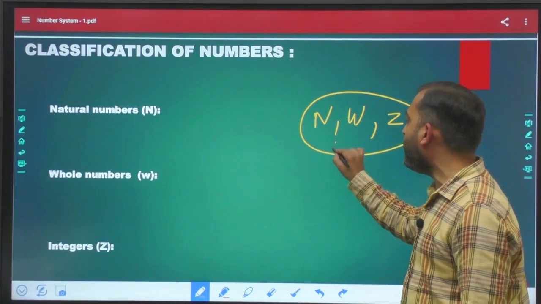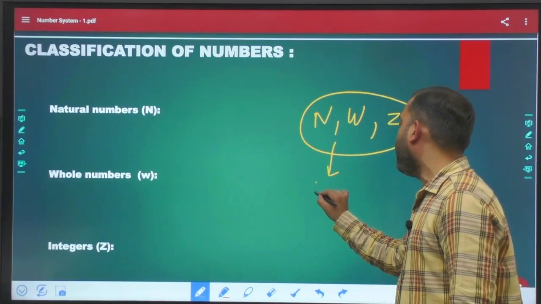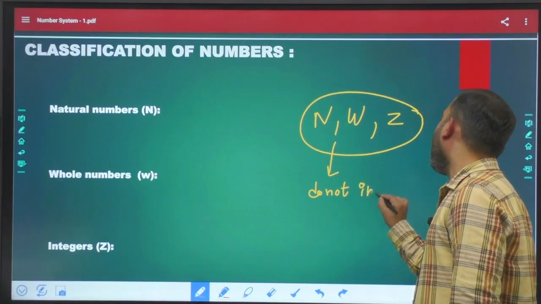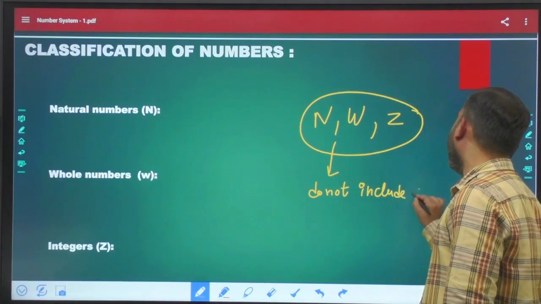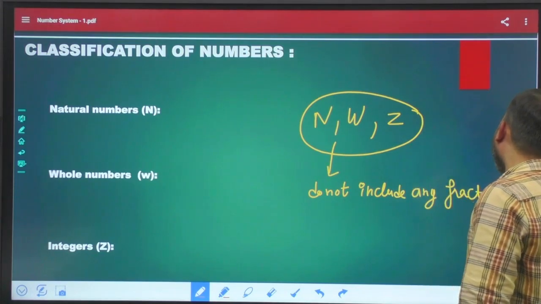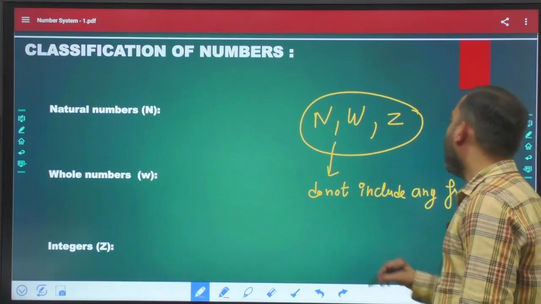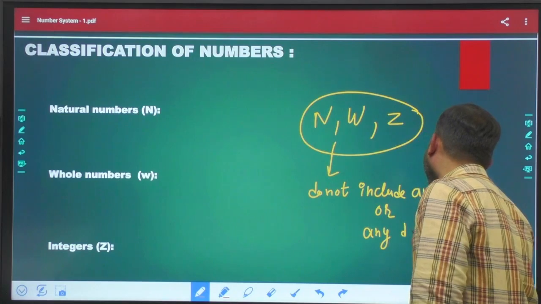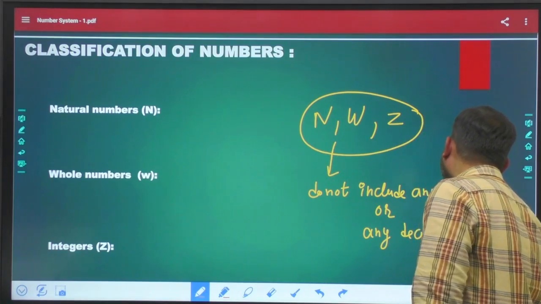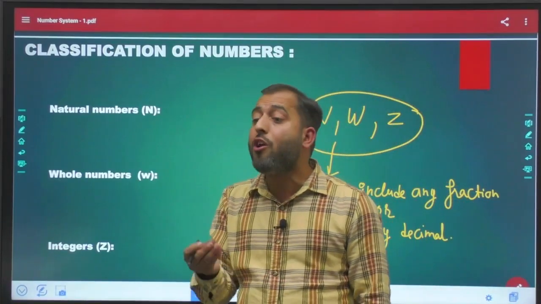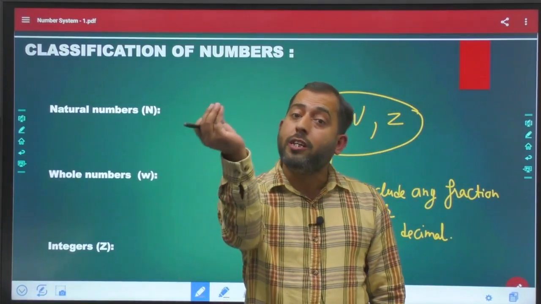Complete numbers meaning they do not include any fraction or any decimal. They are complete numbers in itself. For example, I cannot say 2.5 children are present in my class.